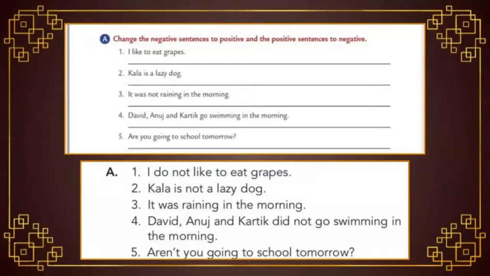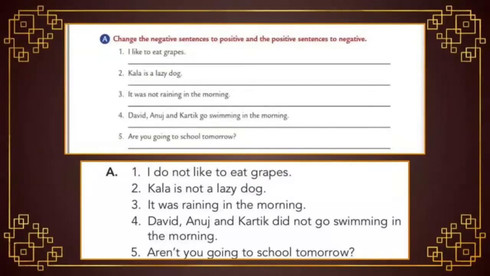Kala is a lazy dog. It is also a positive sentence. Now we have to change this sentence into negative by adding the keyword not. Okay, the answer is Kala is not a lazy dog. Let's move to the third one.